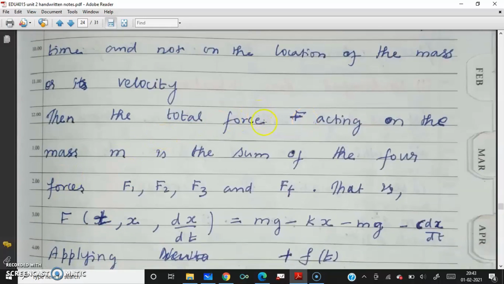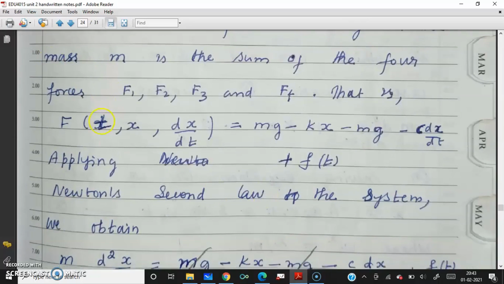Now we go to the total force F acting on the mass M. It is the sum of 4 forces, F1, F2, F3 and F4. F is a function of t, x and dx by dt, that is, of time, displacement and also velocity.